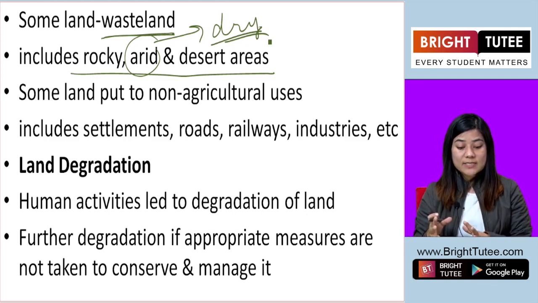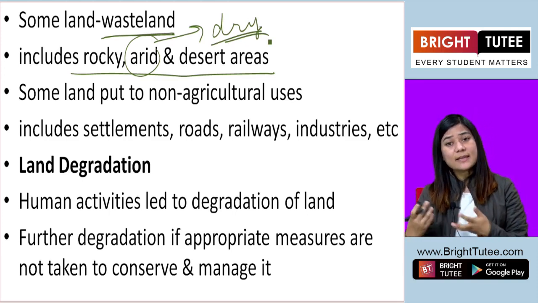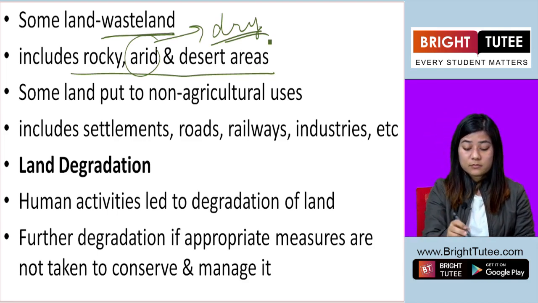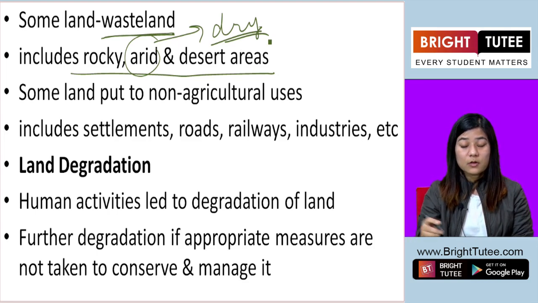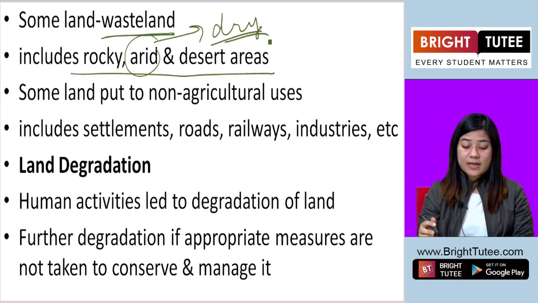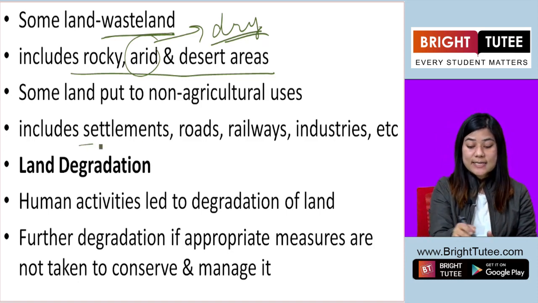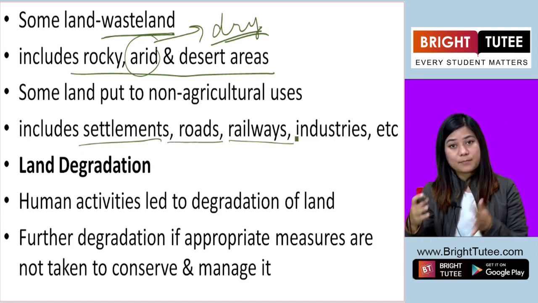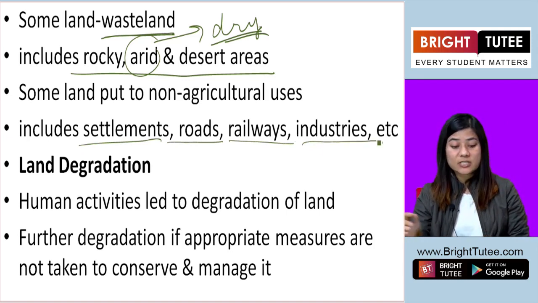But some of the wasteland can be used for other, non-agricultural purposes. In these areas, settlements of people take place, roads are built, railways are put, and industries are built.